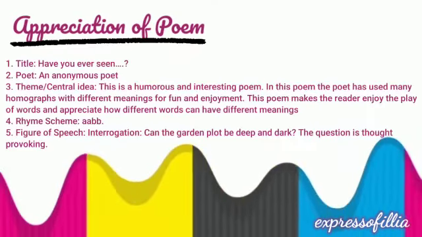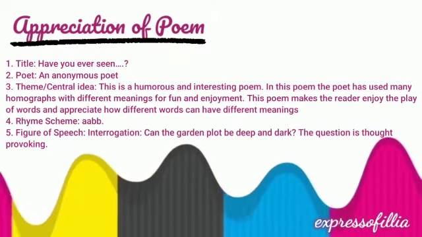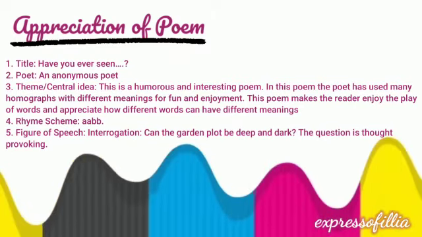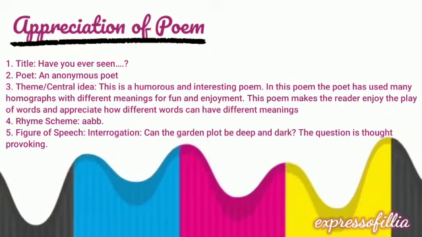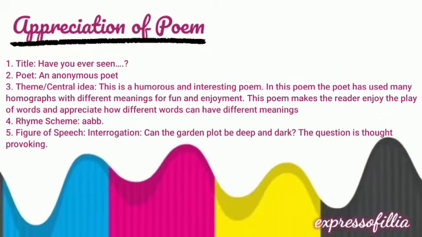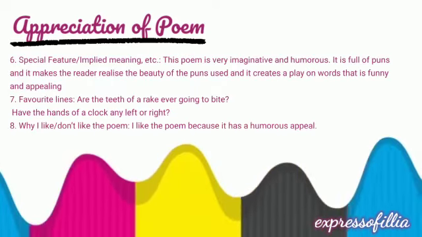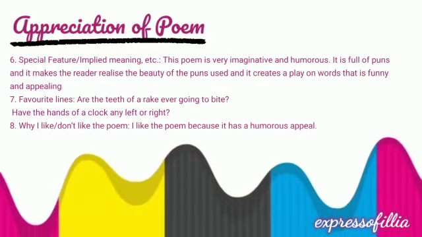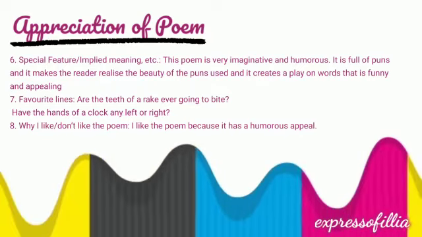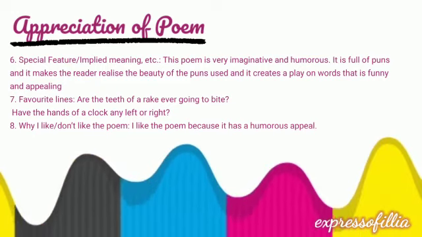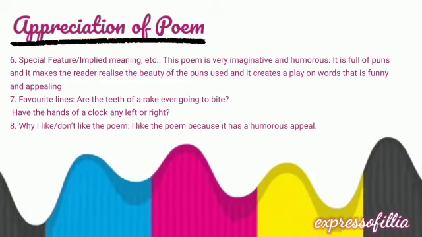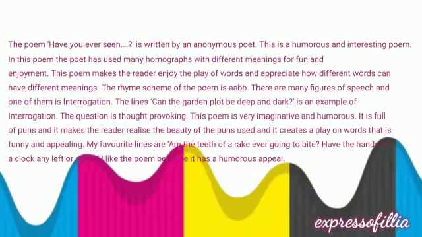Then we have the appreciation of the poem, which is point wise. Depending on the requirement from the school, you may write it point wise or you may memorize it point wise. You can pause the video and make a note of all the points in the appreciation, which stands for 5 marks. We have the title, the rhyming scheme, the name of the poet, special features, favorite lines, and why I like the poem.